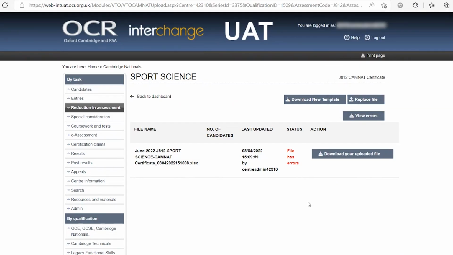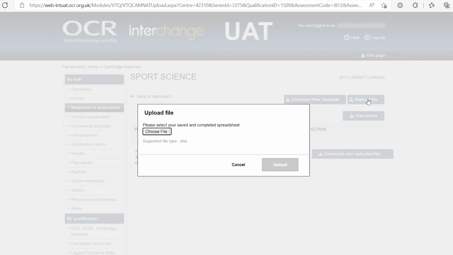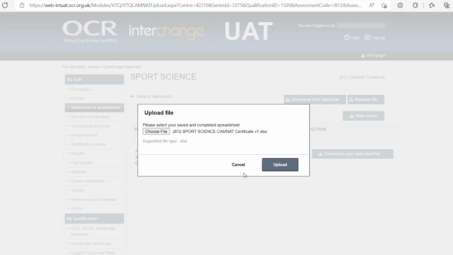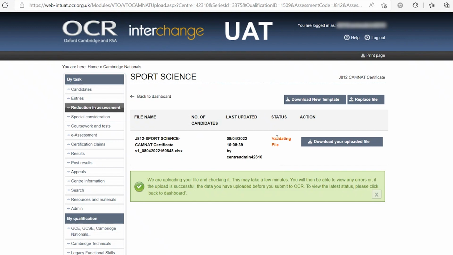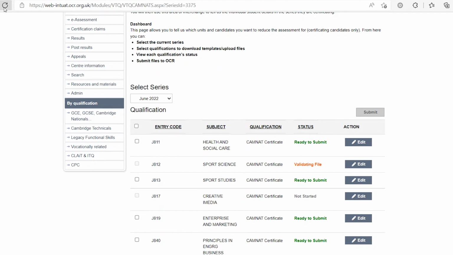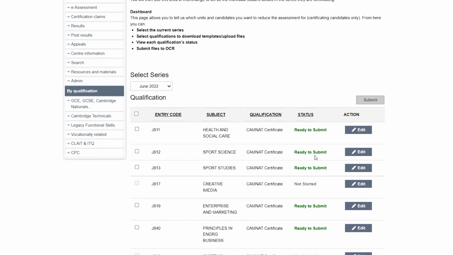Once it is saved, then click on Replace File. Choose the file that you've just saved and then click Upload. You will see the status as validating and once again the pop-up message which shows that you need to click back to the dashboard. Please click Refresh to see the updated status.